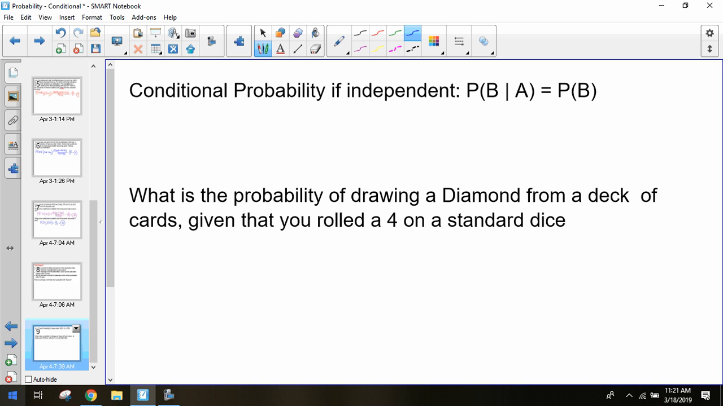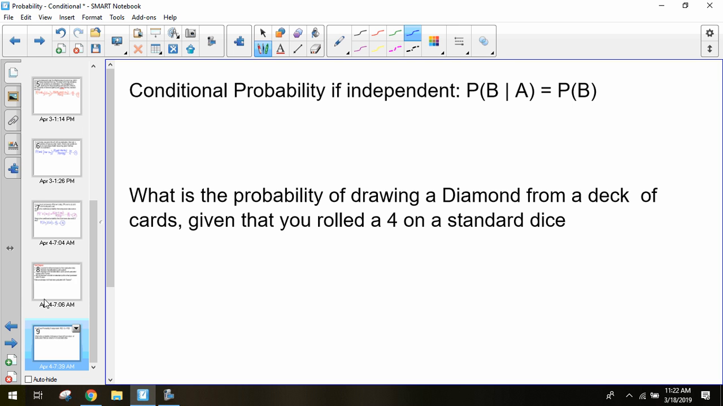So for independent events, the conditional probability of this given that doesn't matter what the second event is. It's not affecting it. And so it's still just going to be the probability of that first event. Does that make sense? So the probability of drawing a diamond from a deck of cards, given that you rolled a 4 on a standard dice, is still the same probability of just drawing a diamond from a deck of cards. It's still going to be 1 in 4 options. It doesn't matter what number I rolled on that dice because it doesn't affect my probability. Are we okay with that? Independent events should not affect each other, so conditional probability should not be changed based on an independent event.